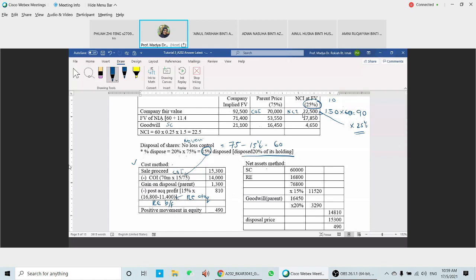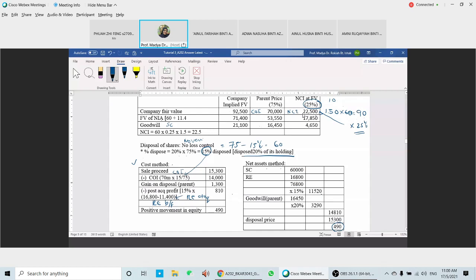Or if you want to calculate using the net asset method, later on you can look at the recorded class. Yeah? Okay, so we're going to have share capital. This is the net asset method. You can use this method or that method, at the end the movement here will be the same. So you're going to have share capital 600, retained earnings 16,800. So you're going to have 76,800 times 15%.